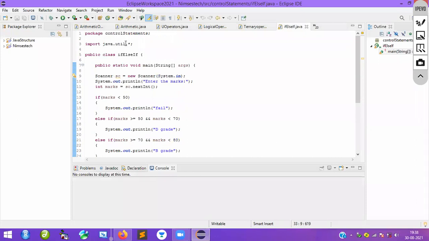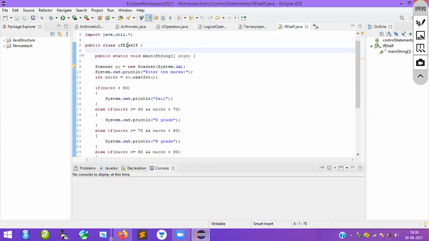I have taken the package java.util.*, which means I am importing all the classes required. Whatever the Java classes are there, all are imported by using the star. This is very, very important. The class name here is IfElseIf. Again, you can see the main method is available here.